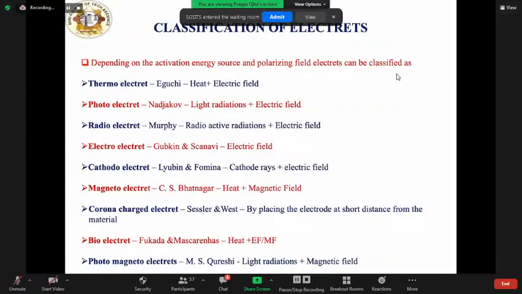While preparing an electret, there are two important factors required for its formation: an activation energy source and a polarizing field. Normally, heat is used as the activation energy source and an electric field as the polarizing field. On the basis of these, there exist various classes of electrets, such as thermoelectrets, photoelectrets, electroelectrets, etc. To investigate dielectric properties of the material, different poling methods are selected.